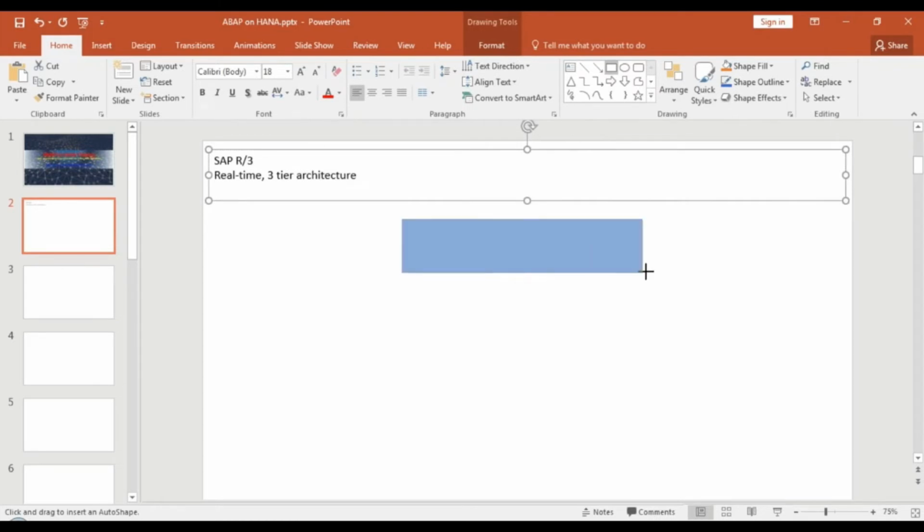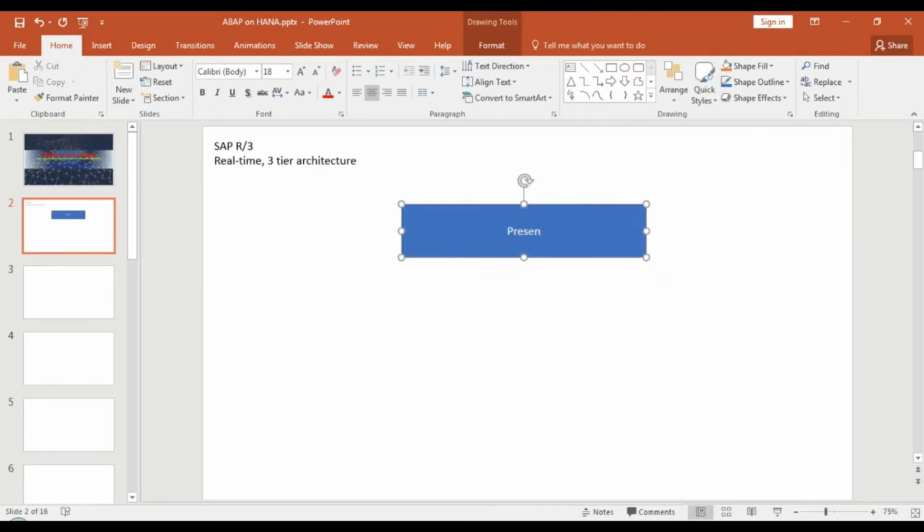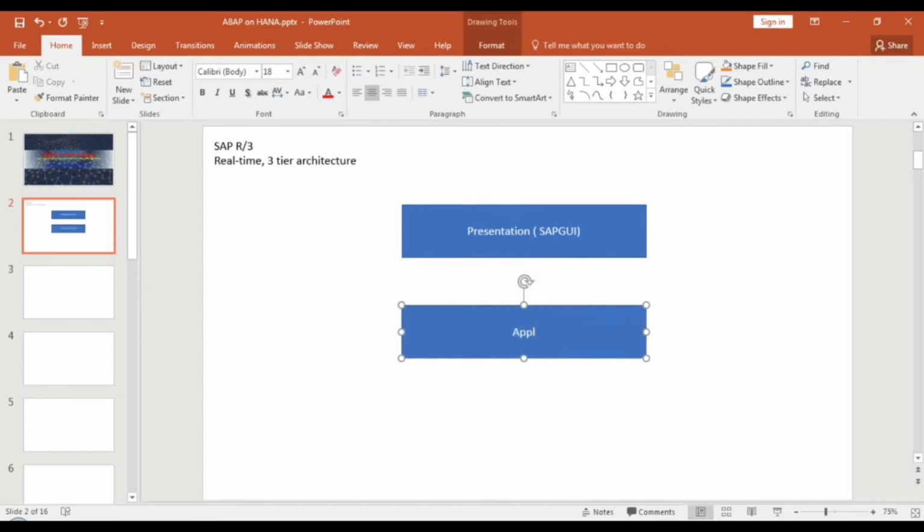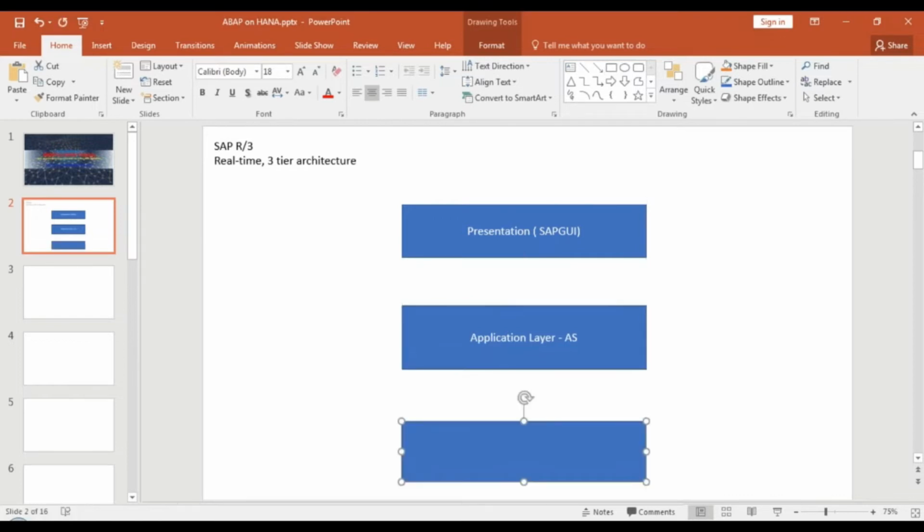So we all know these 3 layers. First is the presentation layer, which is basically your SAP Logon, SAP GUI. Then there is the application layer, which is nothing but your real SAP ABAP application server. The SAP application layer includes your SAP ABAP application server. We also call it the application server, SAP AS, or this was also changed to SAP WAS, web application server, because it now also supports web-based applications in our application layer. And then the third layer we have is the database layer in the three-tier architecture.